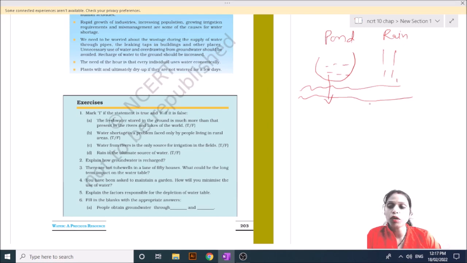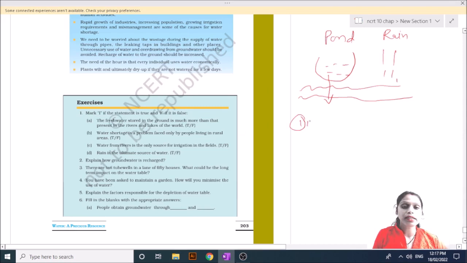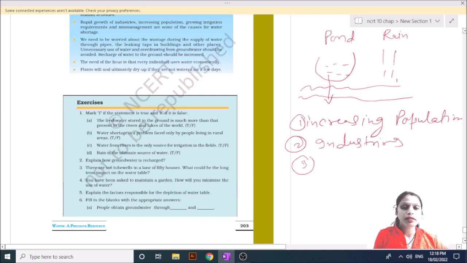Explain the factors responsible for depletion of water. First is increasing population. Second is industries. And third is agriculture activity. Okay.